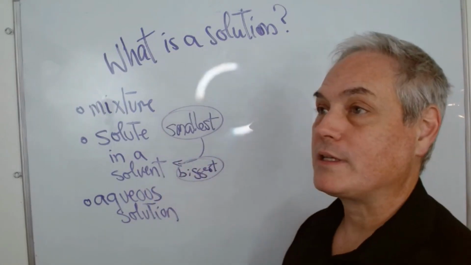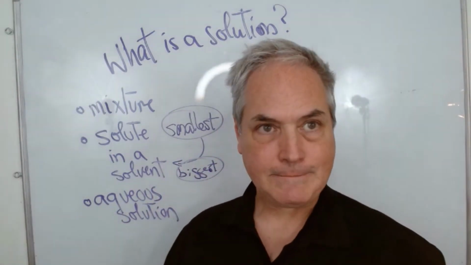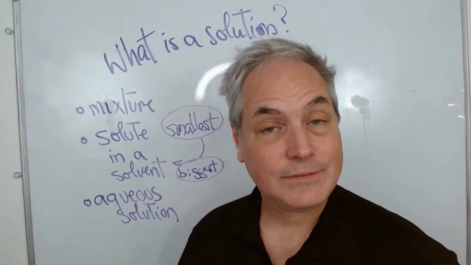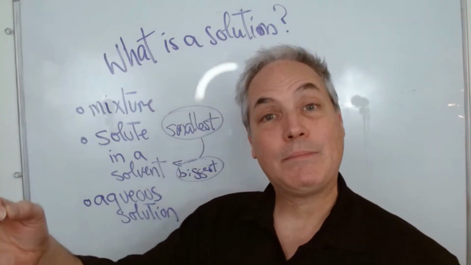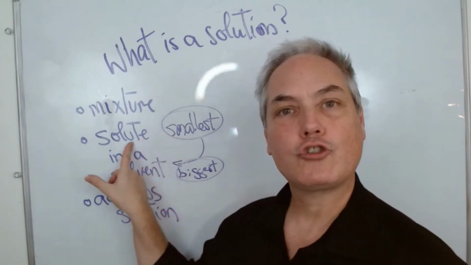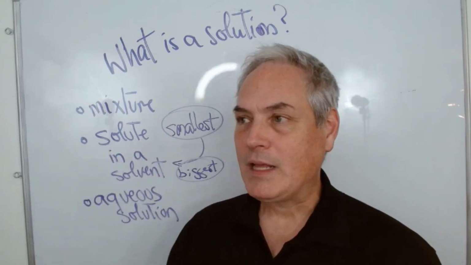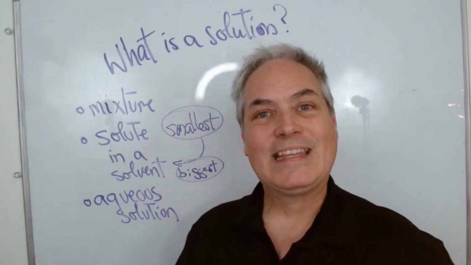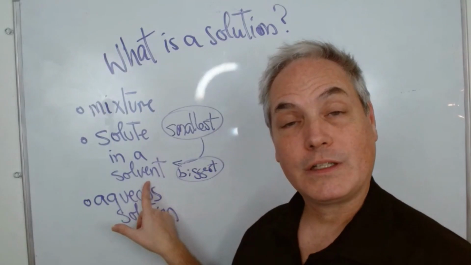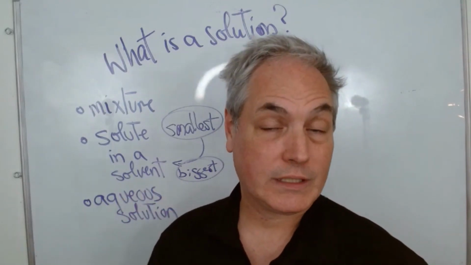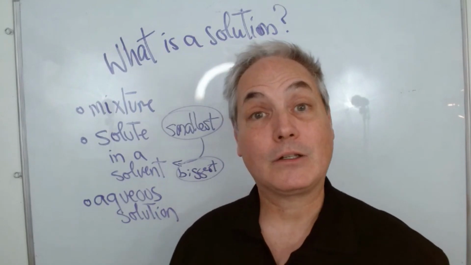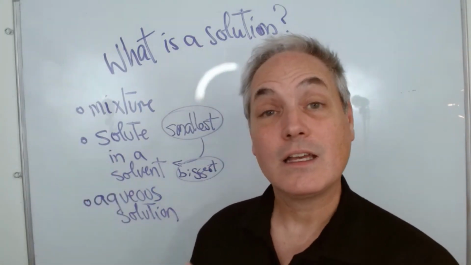Here, the biggest. For example, you're taking, let's see, you're taking a tea. In your tea, you're putting a tea bag in hot water. So here what you have the solute, which will be the flavor of the tea that is dissolved in water. That is the solvent, which is in much bigger quantities. Now, if you give me a few minutes, I'm going to give you more examples about what solutes and solvents are.